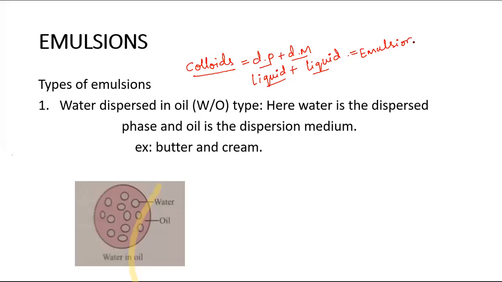Okay, so you understood? Colloids can also be called sols. We call them sols. In colloids there are liquid sols and solid sols, right? Similarly here, an emulsion is also nothing but a sol. We can call it an emulsion because both the phases are in the liquid state. So let us go to the types of emulsions now.